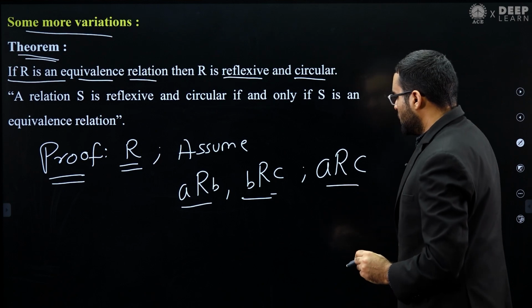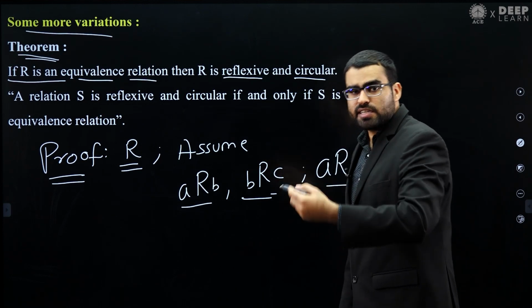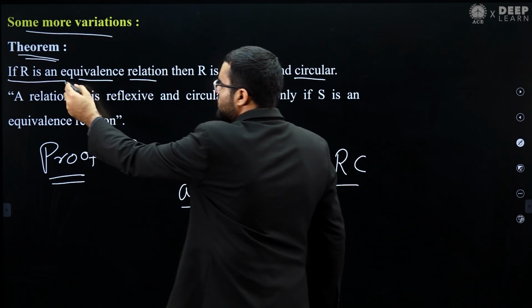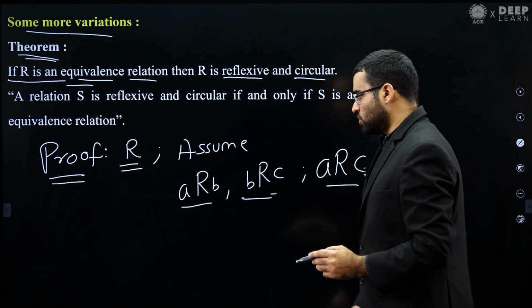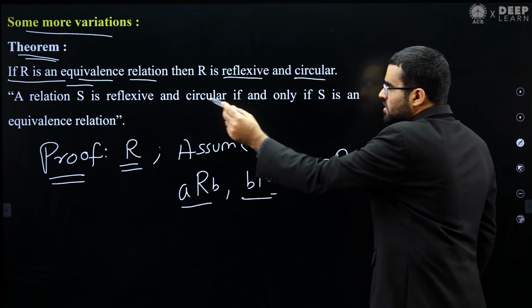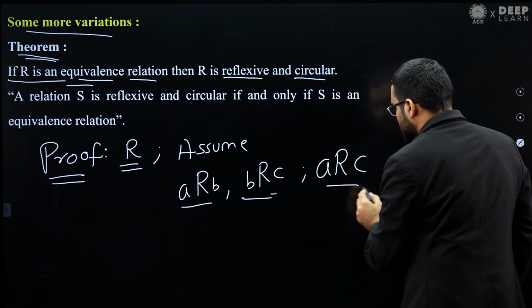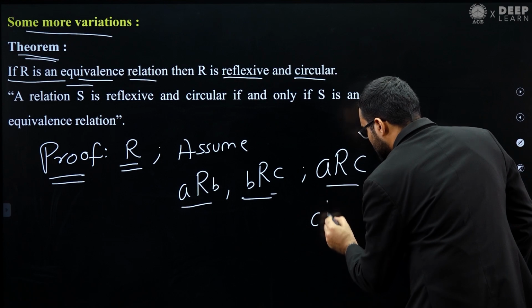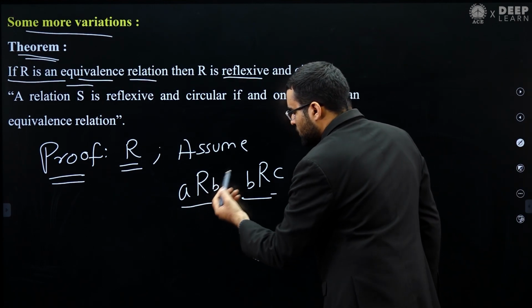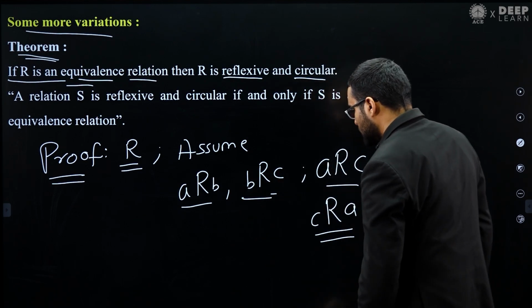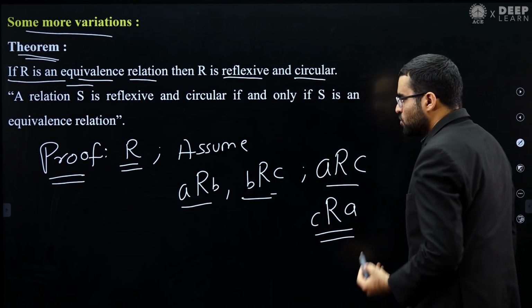Also remember, R is an equivalence relation and every equivalence relation is reflexive, symmetric and transitive. Okay, so because this R is a symmetric relation, from this A related to C, I can also say that C is related to A. So you can notice that if A is related to B, B is related to C, then C is related to A.